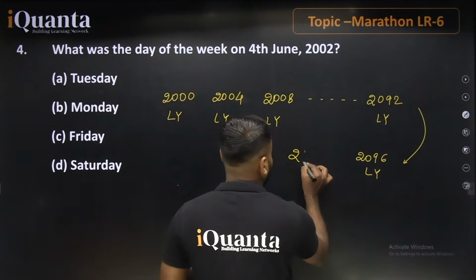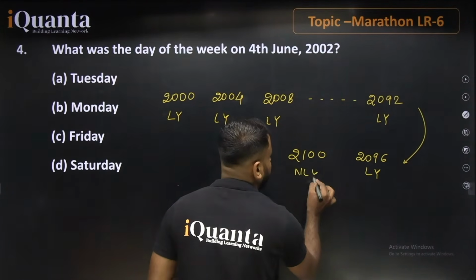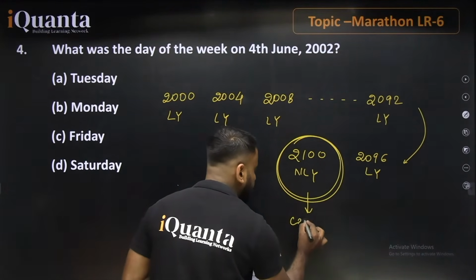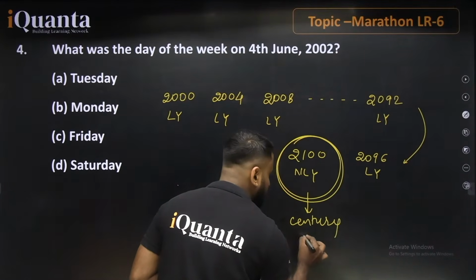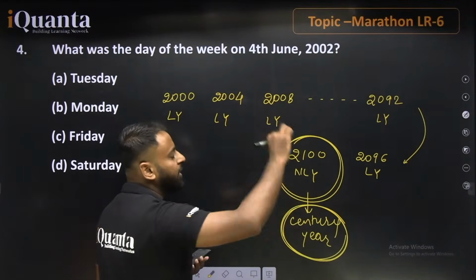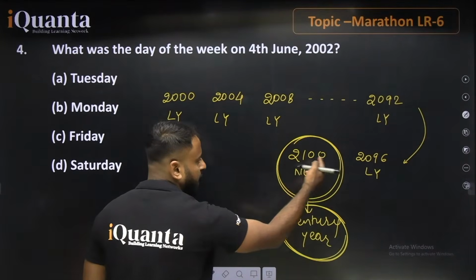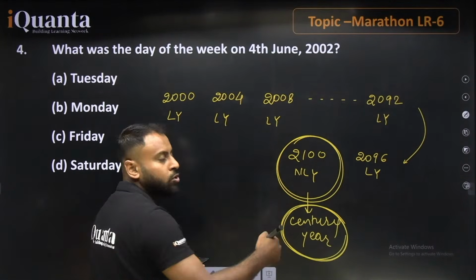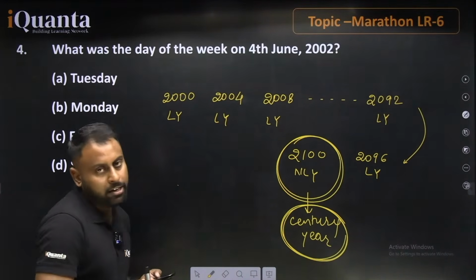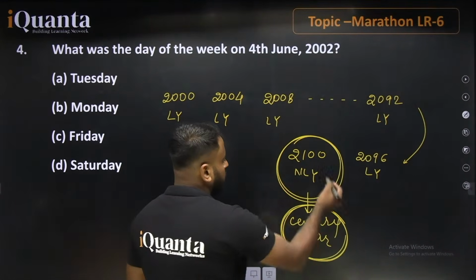But if talking about 2100, now this is not a leap year. This is a non-leap year. Why is this a non-leap year? Because this is a century year ending with 00. So if we have a century year, we will divide it by 400 rather than dividing it by 4. And for a century year, to find whether it is a leap year or non-leap year, you have to divide it by 400. This value is not divisible by 400. That's why this is a non-leap year.